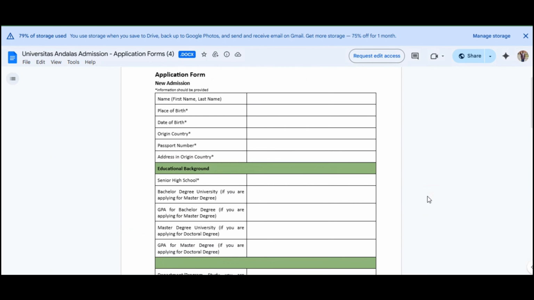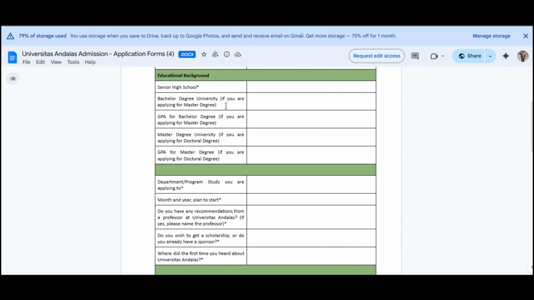in your country. Then if you talk about the educational background, bachelor students need to fill in the senior high school, but in senior high school they also need to mention their junior high school as well. This is for FSC and for matric, they will be filling out here. And for the bachelor students, if they're applying for master's, then they need to put here their FSC,